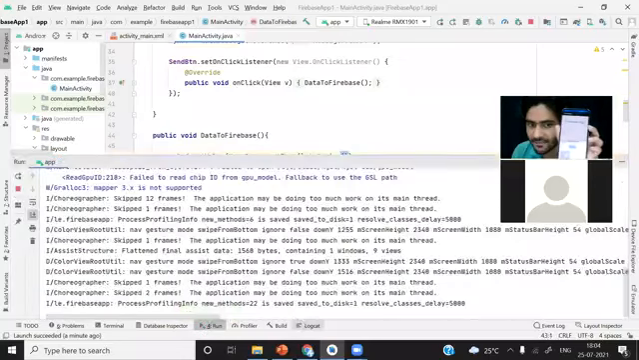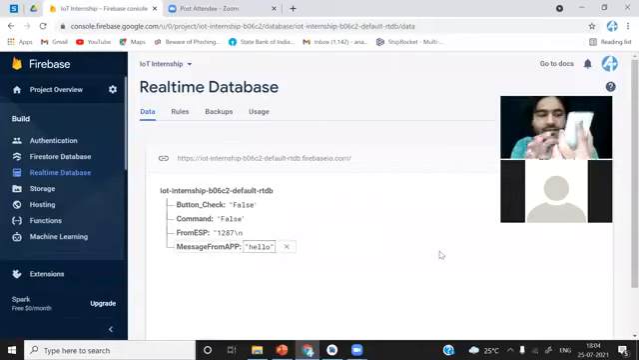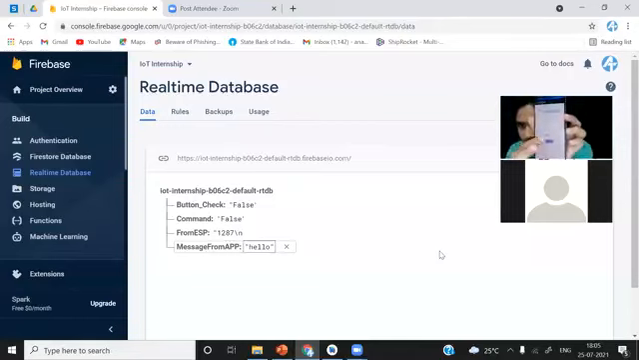We will quickly check the Firebase also. Okay, I have just sent this hello. I'll just change it to 2345. You can see here 2345, and I will hit send. You can see here we are updating data on the Firebase also. So whatever data we are putting here, we are updating. So I will type ATC, and I will hit send. You can see that.